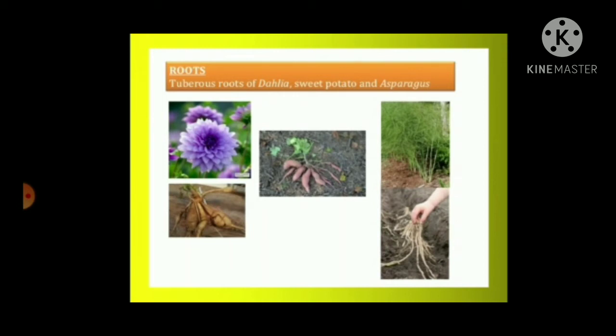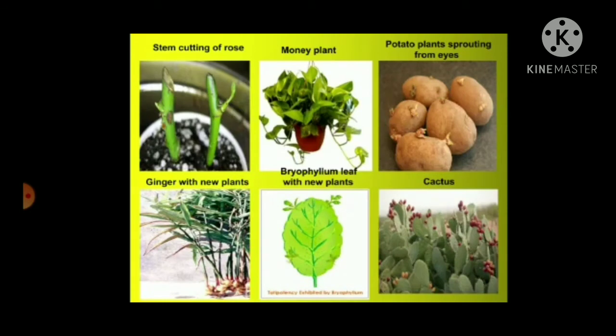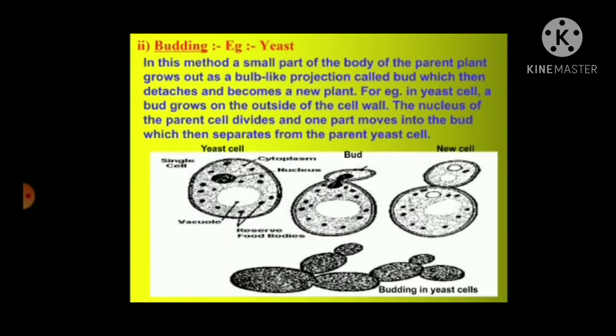Roots: tuberous roots of dahlia, sweet potato, and asparagus. Stem cutting of a rose, money plant, potato plant sprouting from eyes, ginger with new plants, bryophyllum leaves with new plants, cactus. These are examples of vegetative propagation.